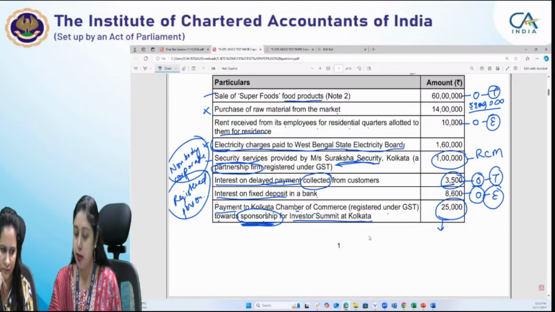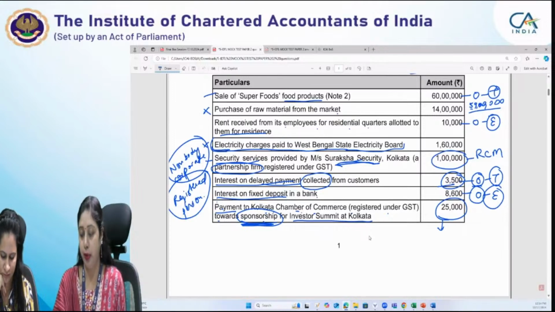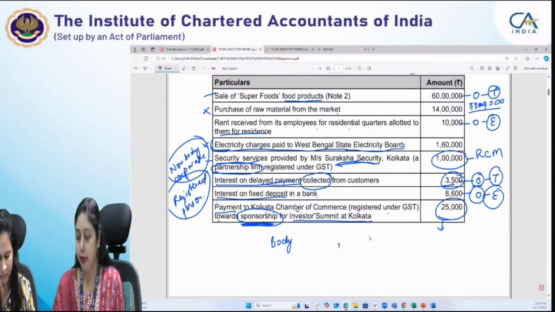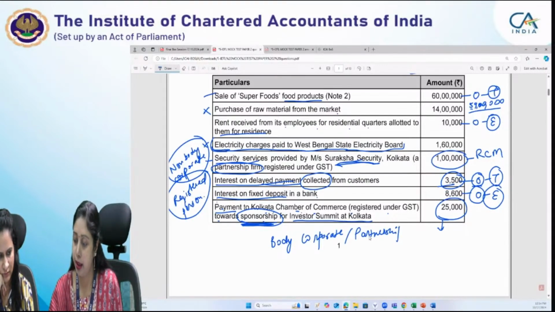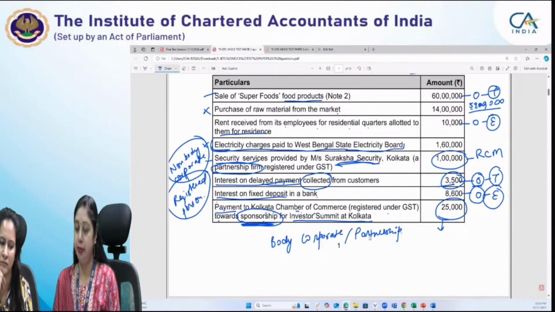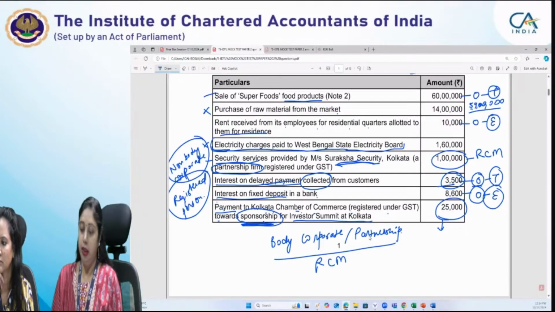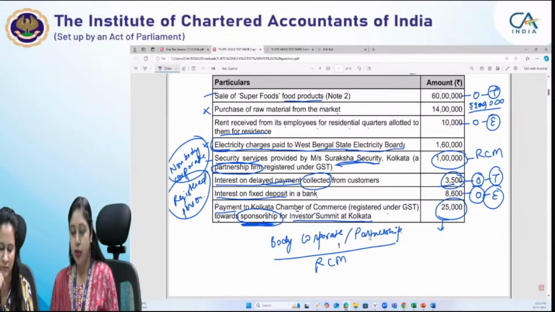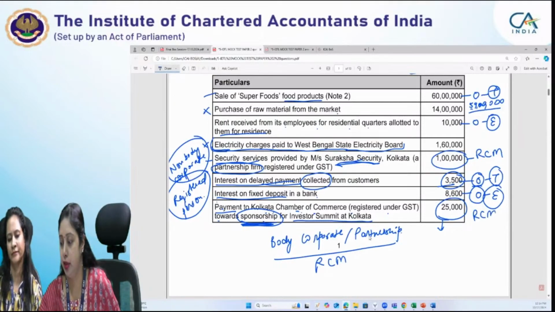Then we come to the sponsorship service. Now, sponsorship service is provided by any person to a body corporate. So any sponsorship service which is being provided to a body corporate or a partnership firm by any person. Here the supplier is not any specified person, but the recipient is a body corporate or partnership firm. Then in that case, the RCM provisions will apply. So payment to Kolkata Chamber of Commerce for sponsorship of rupees 25,000 is taxable under reverse charge mechanism.